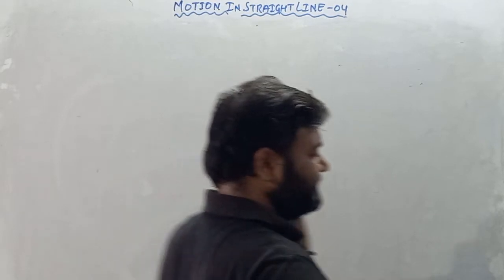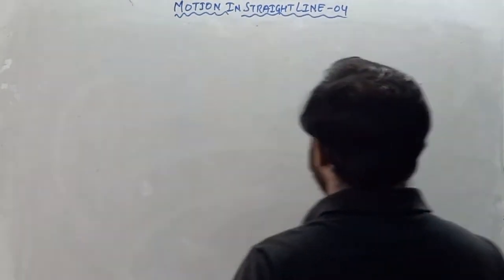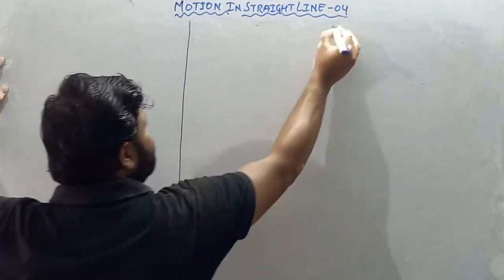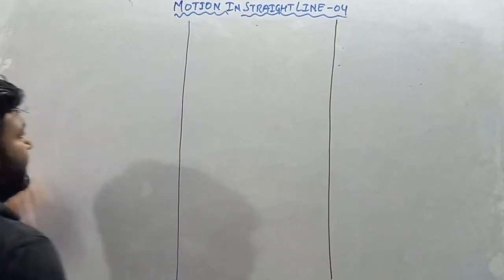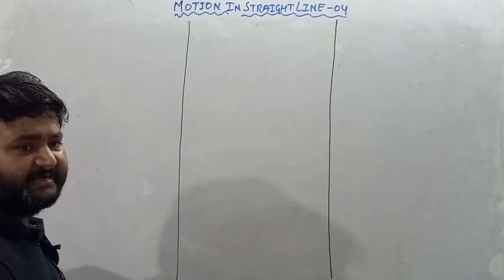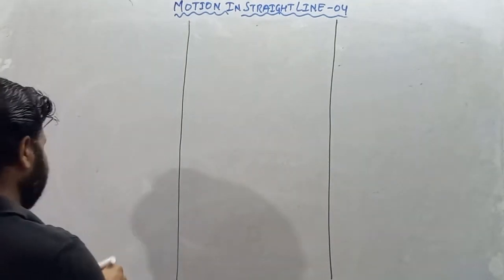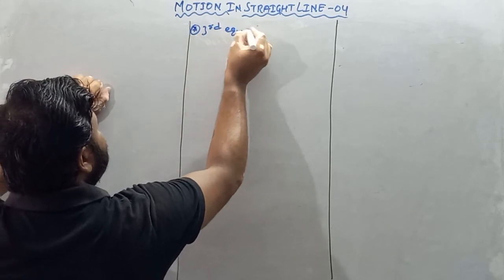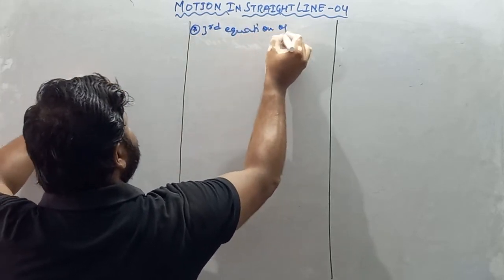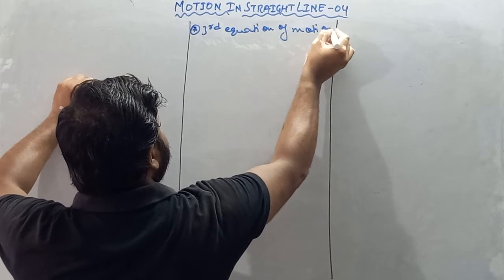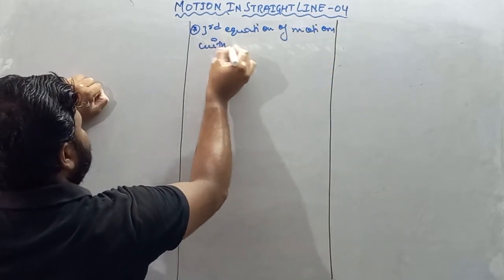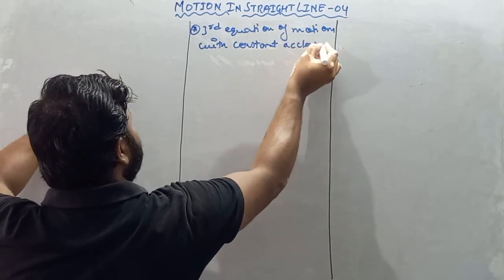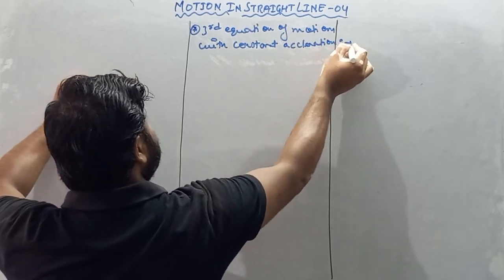So third equation of motion is v square minus u square is equal to 2as. That is our third equation of motion. So we are discussing the third equation of motion with constant acceleration. I hope you all are getting my point.